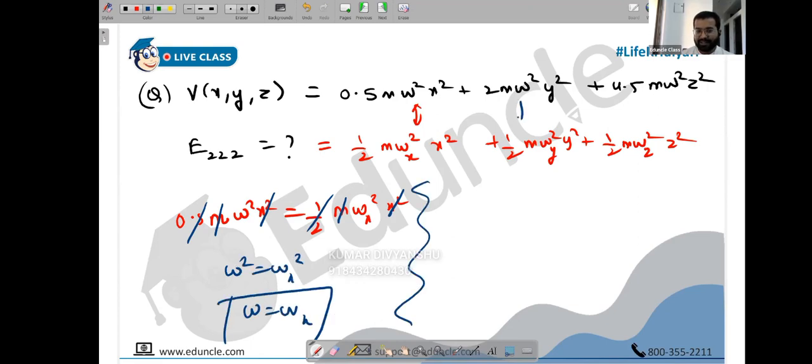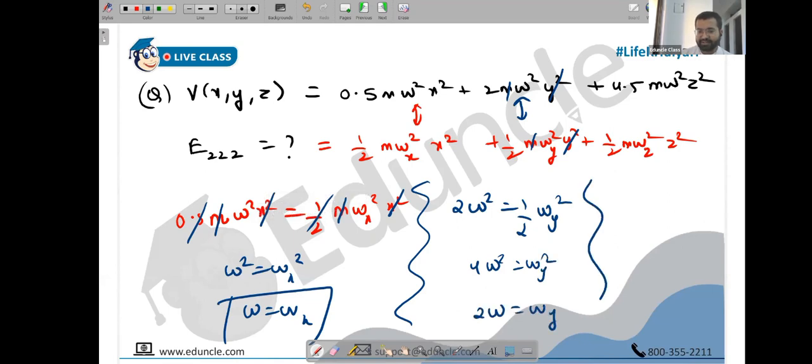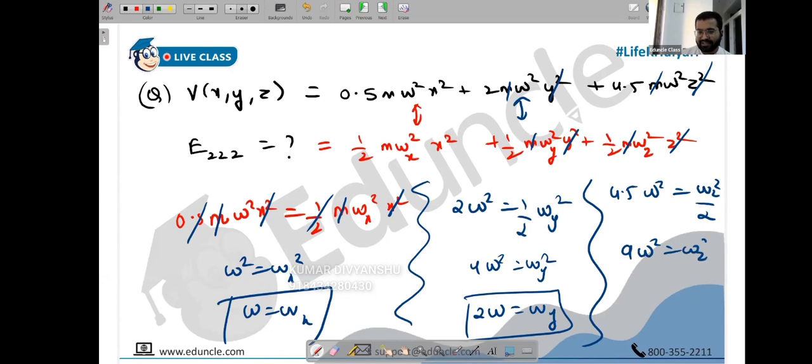Very similarly, you can compare these two directly. m and m will get cancelled, y square will get cancelled. 2 omega square will be equal to half omega y square. So 4 omega square is omega y square, so omega y is 2 omega. That's also done. And similarly here, m gets cancelled, z square gets cancelled, you will have 4.5 omega square equal to omega z square by 2. So 9 omega square is omega z square, and 3 omega is omega z. You can also compare directly, no problem. So omega x is omega, omega y is 2 omega, omega z is 3 omega.